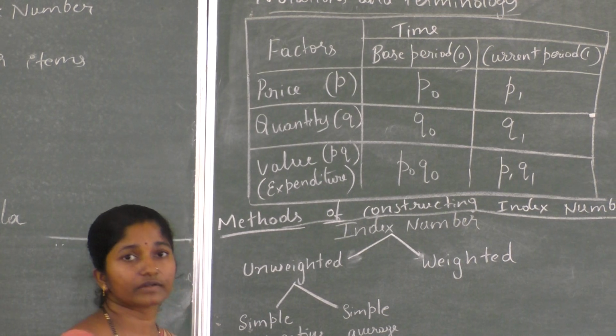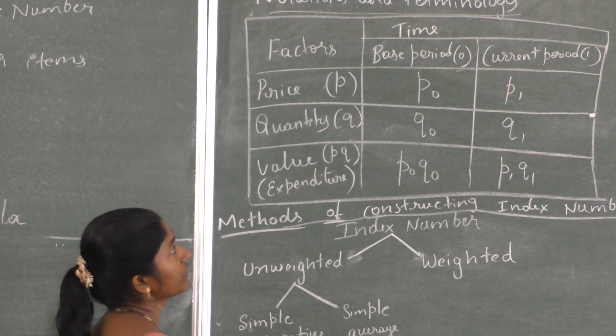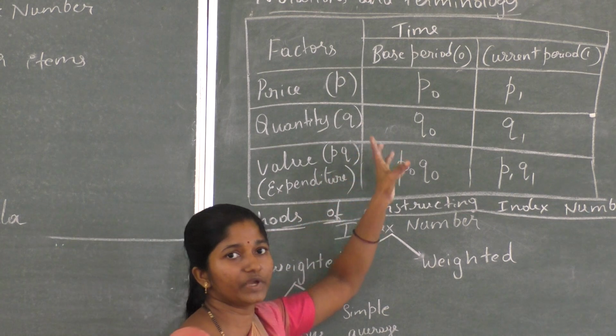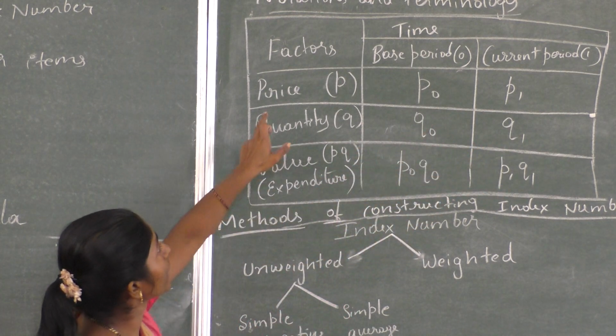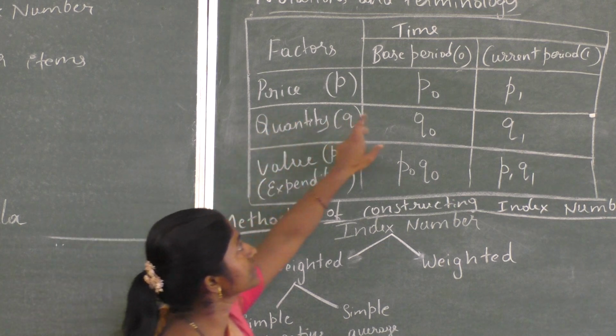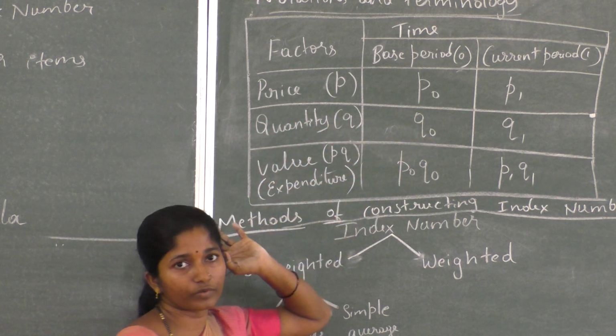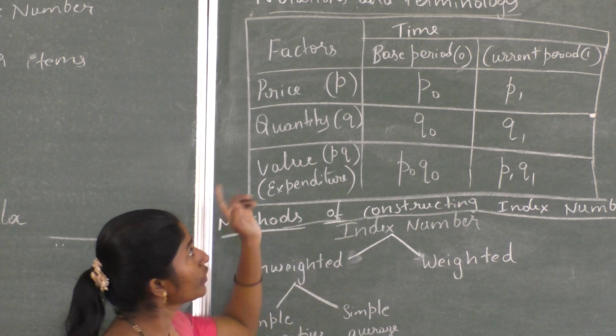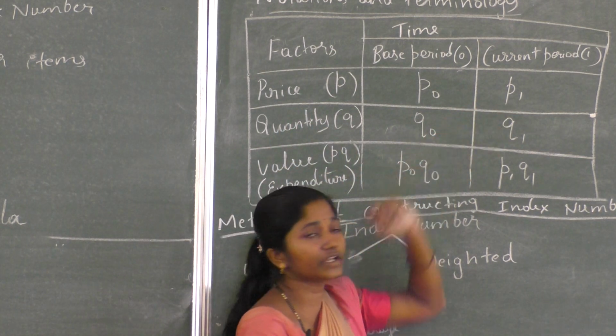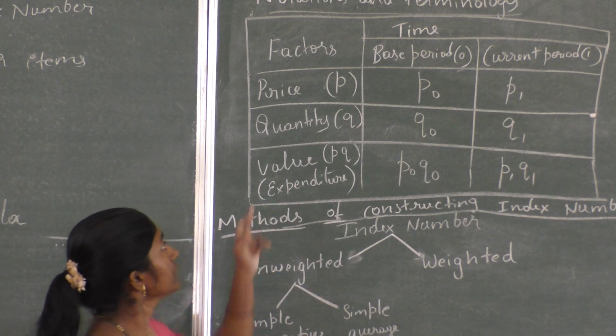And current is always taken as 1. You should note this one. Base is always taken as 0 and current is taken as 1. Now price: base is 0, price is P. Base year means 0. Price under the current year is taken as P1.